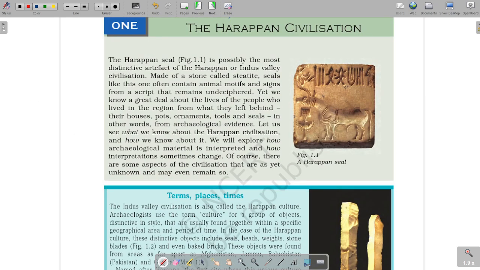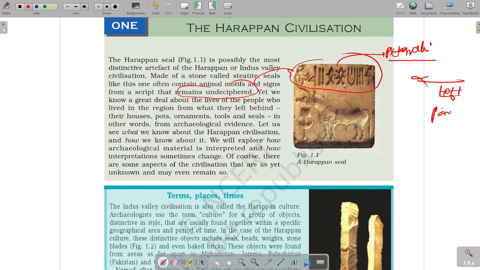Coming back to the topic, these are majorly undeciphered. Why undeciphered? Because this script, which is pictographic, written from right to left, is still undeciphered. Why is it called pictographic?